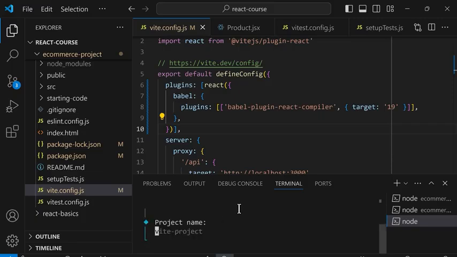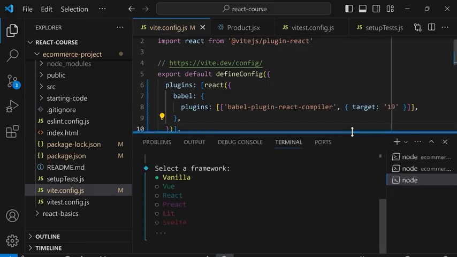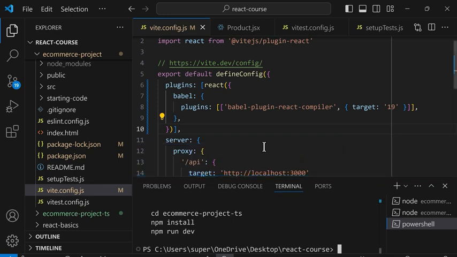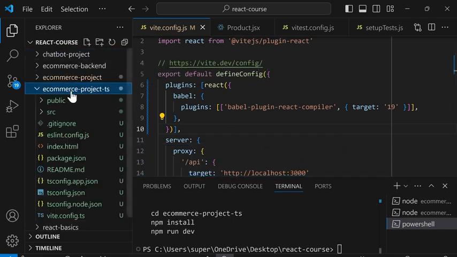And as a review, Create Vite creates a new project. So let's name this project ecommerce-project-ts or TypeScript and press enter. For the framework, we're going to press down and choose React. And for the variant, we're going to choose TypeScript. So this will create a new React project that uses TypeScript.